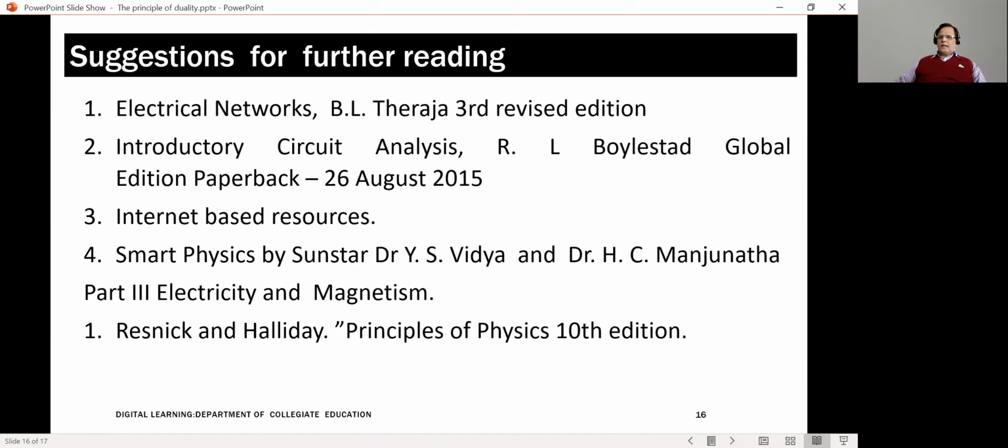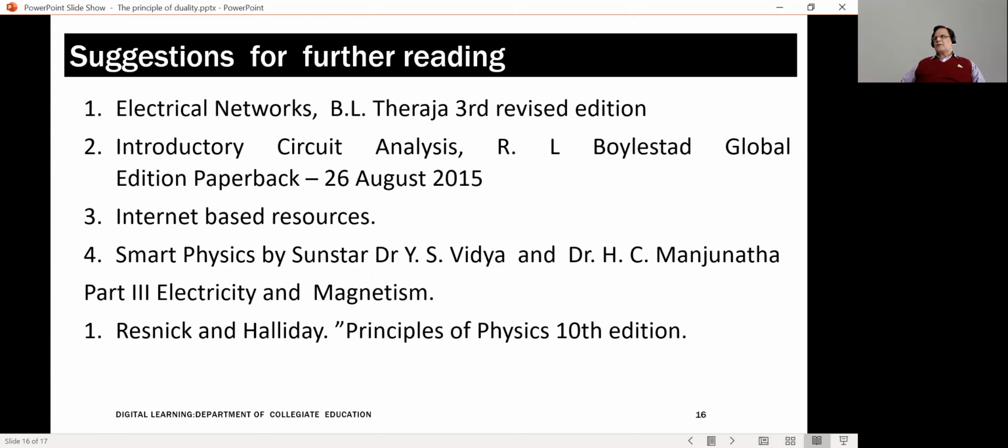Now, as usual, we look at suggestions for further reading. As I have been telling you, as far as electrical technology is concerned, Electrical Networks by B.L. Theraja is an excellent book. Similarly, Introductory Circuit Analysis by R.L. Boylestad, PHI publication if I remember right, is also an excellent source. There are several internet sources, you can always consult them.